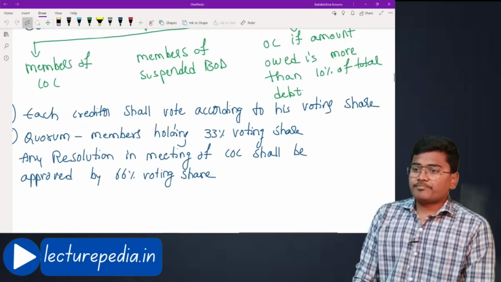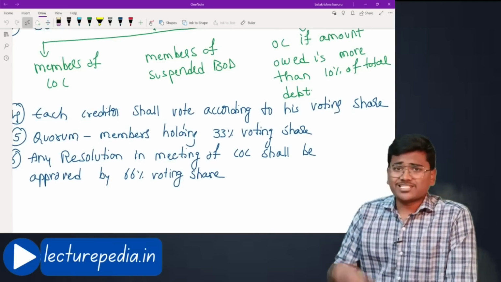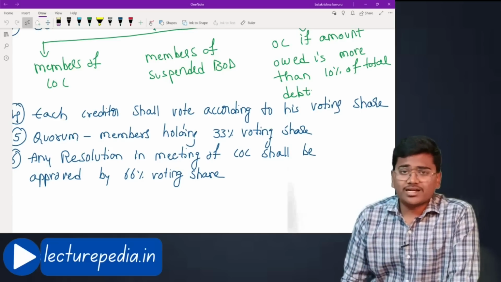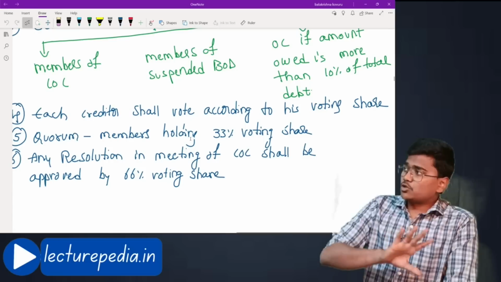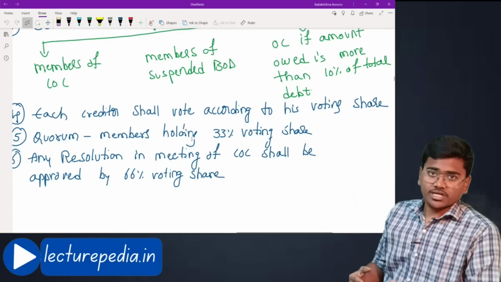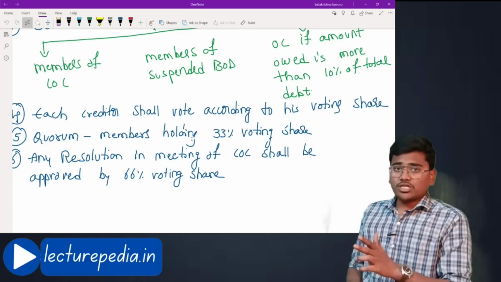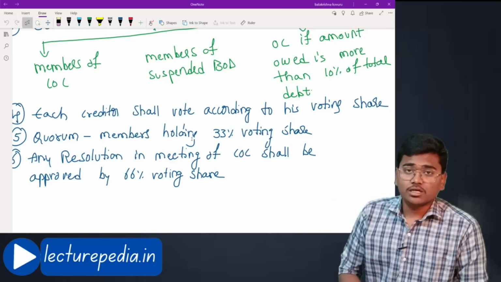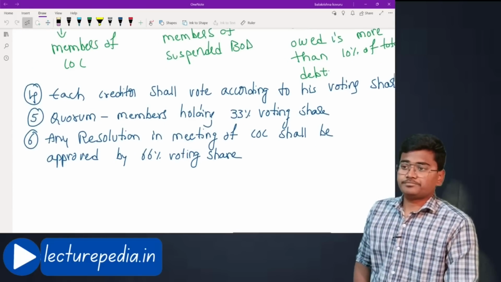Next, each creditor shall vote according to his voting share. Okay, as per his voting share, he will vote. How will the voting share be decided? It will be decided based on the amount of debt due to him. Okay, let's say total debt is 100 crores. Of this 100 crores, 30 crores is due to some particular creditor. In that case, 30% of voting share is given to him. 20 crores is owed to some other creditor. In that case, 20% voting share is given to such creditor. Like this, the voting share will be decided.